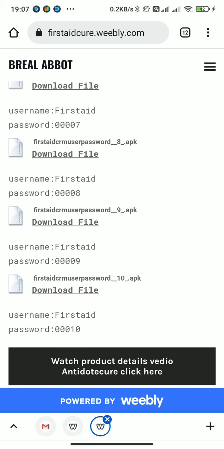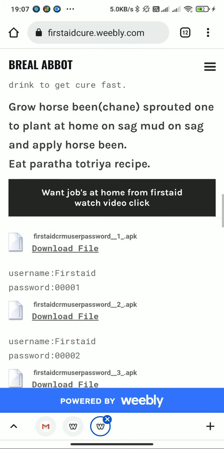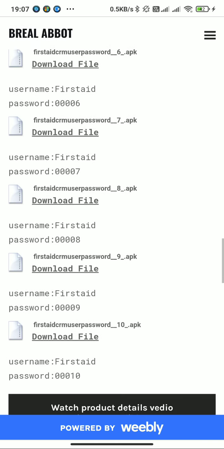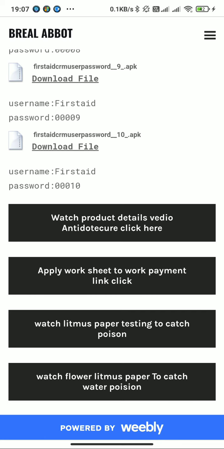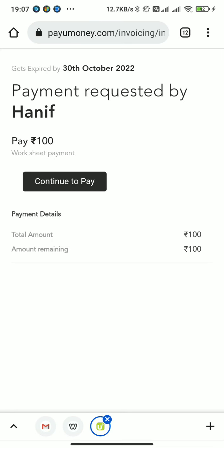And for job seekers, you have a button over here. If you want a job, you can watch the video and click on that button. If you want to apply for work, the application sheet will be provided for you. If you click on this button, the link will direct you to the payment page. You will get your sheet, pay 100 rupees. The sheet will be on your phone, and you will get your job.